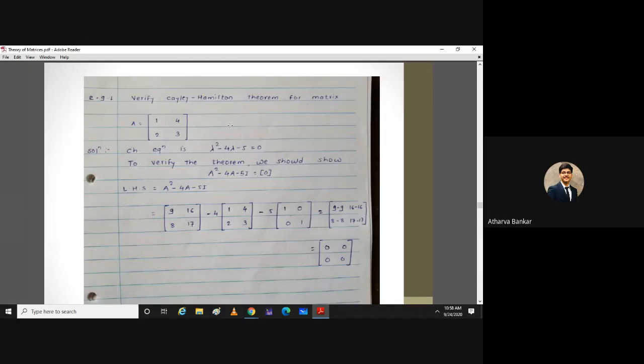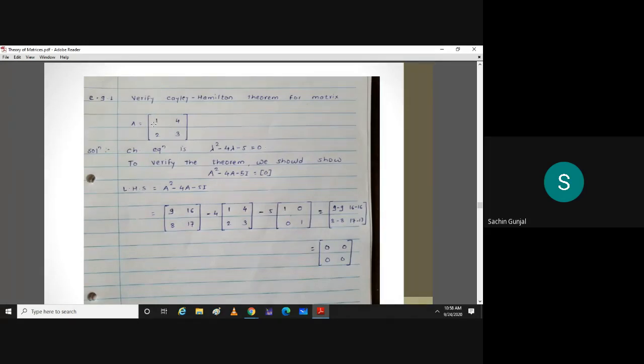Sir, we have to put it in the equation and prove that it is equal to 0. Okay, good. So what we have to do is find its characteristic equation, then replace lambda by A and check whether this calculation is coming as null matrix or not. That is what I mean by verification.